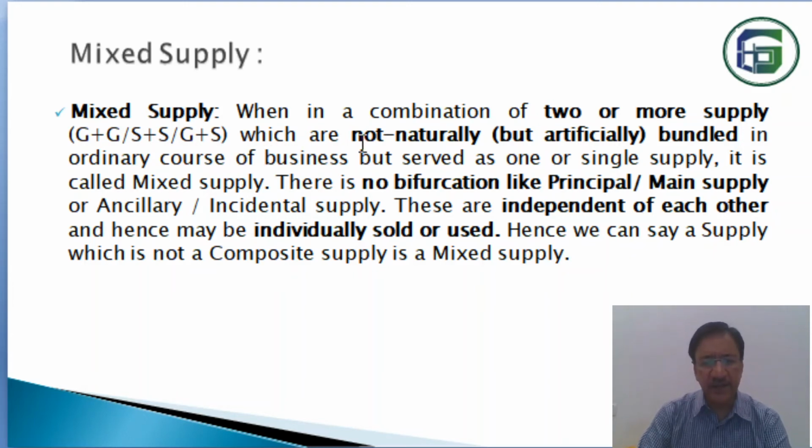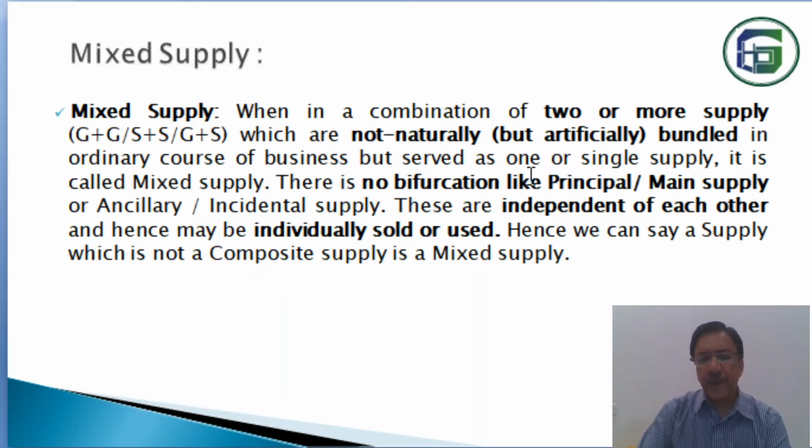This type of supplies may be there, but they are not naturally bundled, but artificially bundled. You see, in the composite supply we saw that they are naturally bundled. They are natural. But here it is not natural. They are artificially bundled. Forcefully they have packed it. The supplier has willingly packed it in combo packs. They are forcefully supplying you, saying this is a combo pack, you have to purchase it with the package. In the ordinary course of business, but served as one single supply. It is called mixed supply.